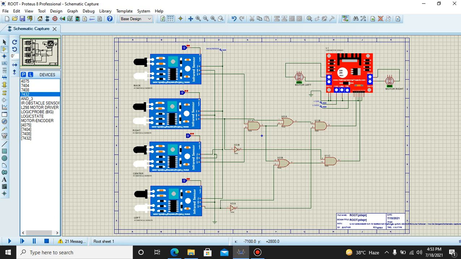The motor driver operates with 12 volts, ground, and 5 volts, and it has 4 outputs. Outputs 1 and 2 drive one motor and decide whether the motor moves clockwise or anti-clockwise. Similarly, for the right motor we have outputs 3 and 4, and their configuration decides the direction. We give our inputs at the input terminals here. So this is our motor driver, and now we are going to check our simulation and our logic.